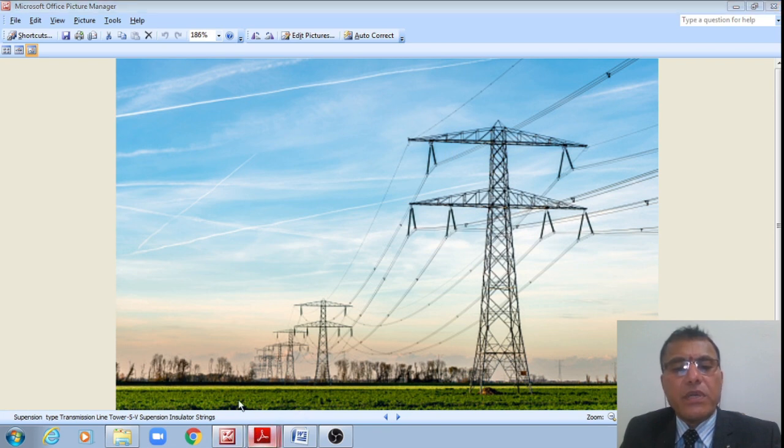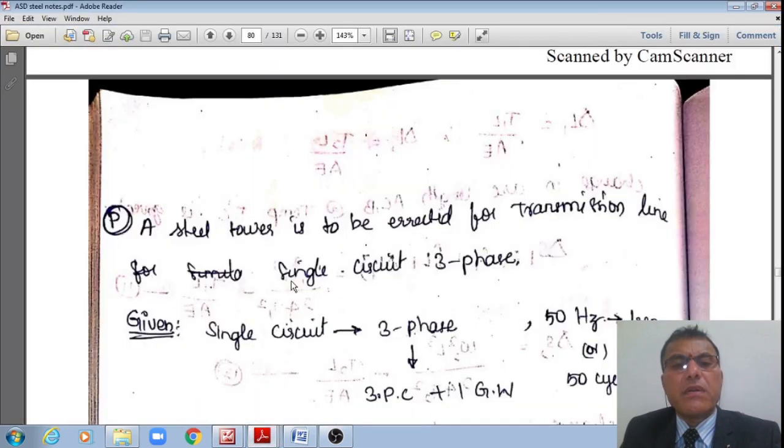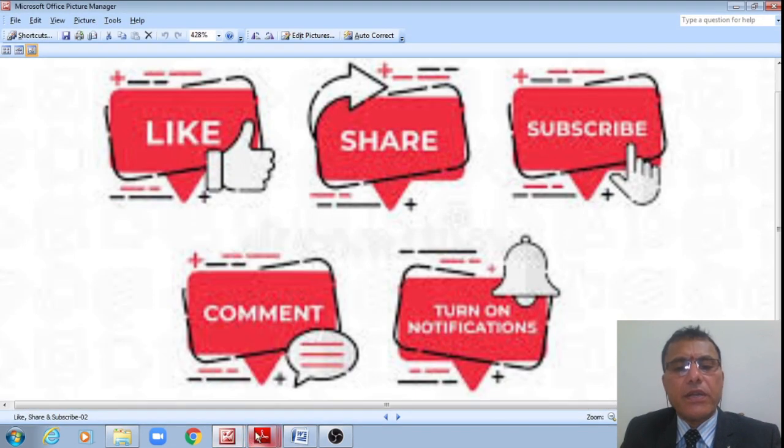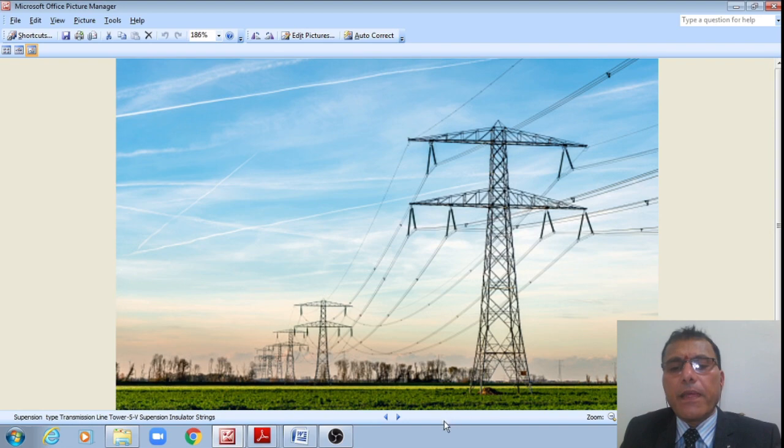Now coming to the other discussion, students, right? We do have the tension towers, already discussed, like this.